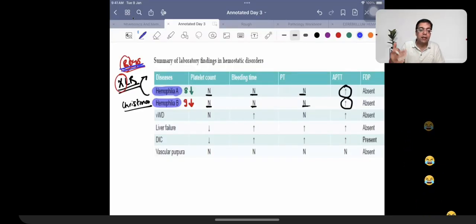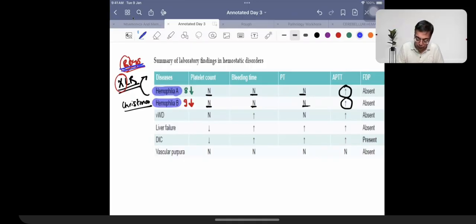So X-linked recessive is going to be affecting boys. This is what you need to remember. Now, what is going to be seen in the patient classically? A 5-year-old or 6-year-old boy playing in the football field falls down, develops a hematoma or has bleeding in the joint. Another situation can be that the individual was playing and a cricket ball, tennis ball, or football hit him on the joint. That is what is going to be causing the trouble, and that is what is responsible for an increase in APTT.